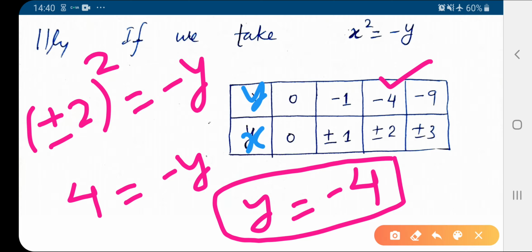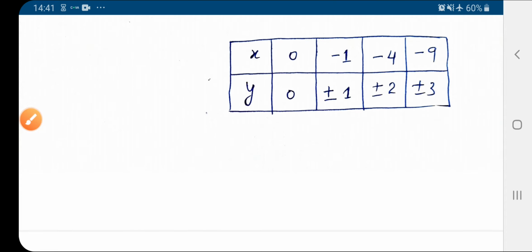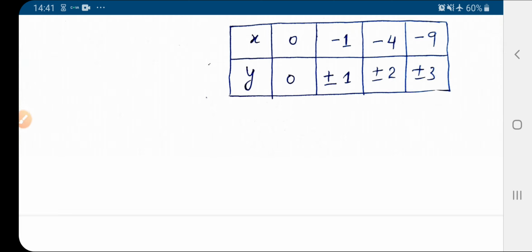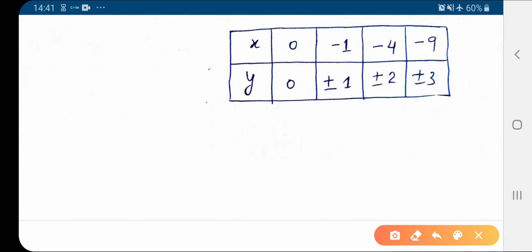Similarly, when you substitute plus minus 3, then it will become 9, or in other words y equal to minus 9. So this is the table for x and y, and then we plot these values. Now note x is in case of plus minus and then the corresponding value of y, and see what we get from this table. Again note, here is y and here is x.